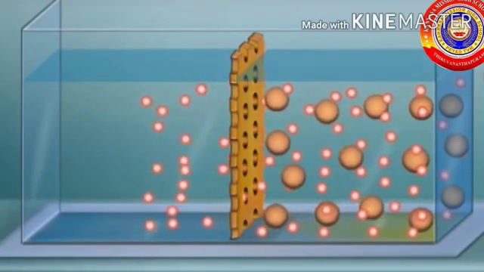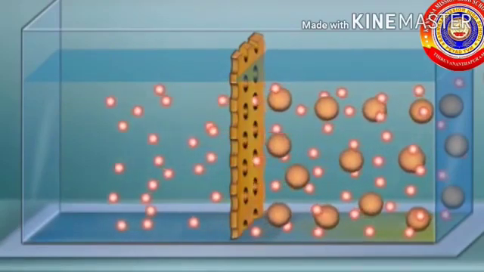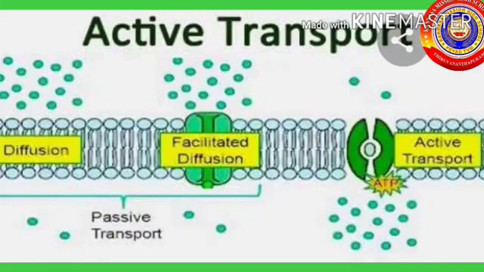In some instances, absorption takes place against the concentration gradient. The molecules are absorbed from a region of lower concentration to a region of higher concentration by utilizing energy and with the help of carrier protein. This is called active transport.